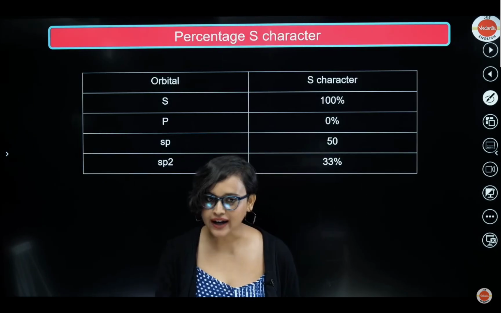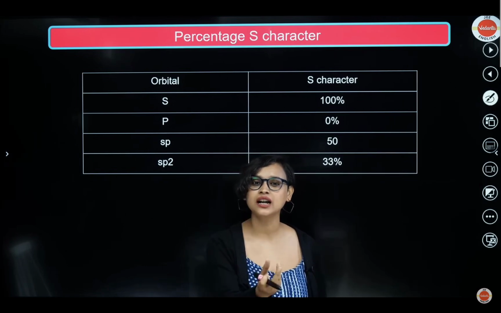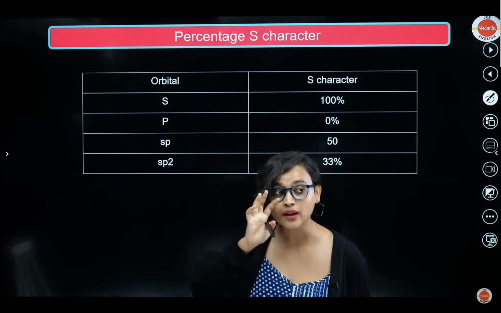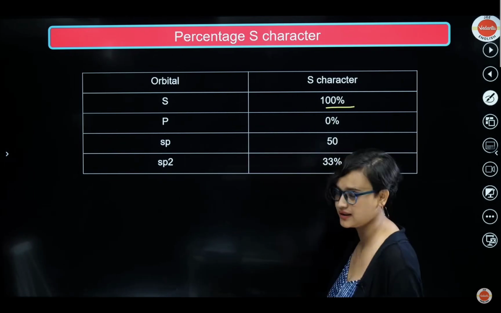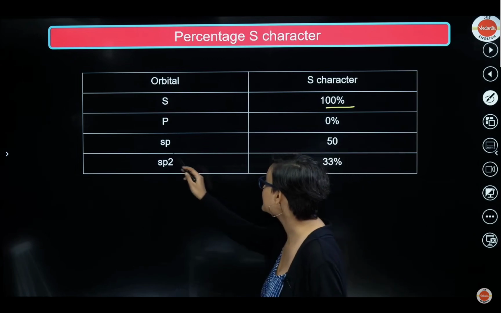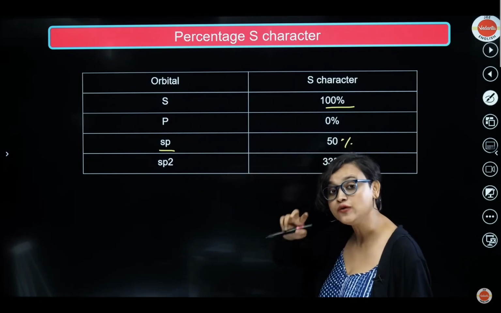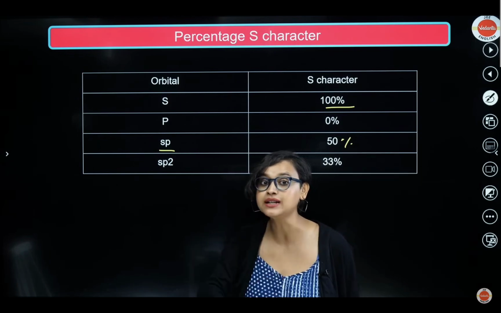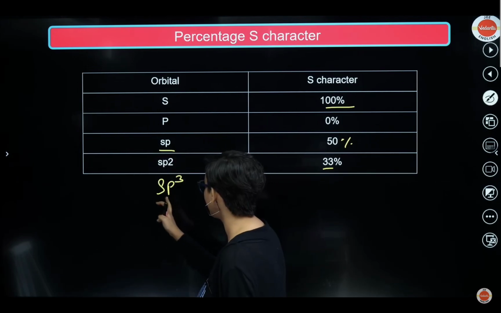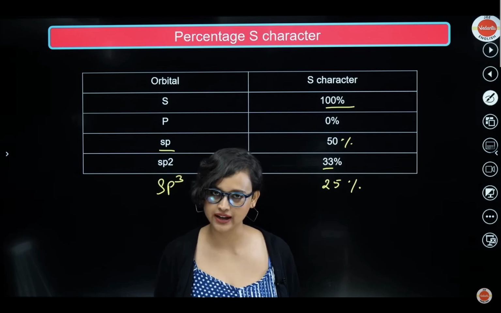All right, everybody. Now finally, there is nothing that does not have an s character or p character. Every bond has a certain percentage of s character and a certain percentage of p character. If you have s orbital only, then the percentage of s character will be 100%. If you have only p orbital, then the percentage of s character will obviously be 0%, right? If you have sp, then 50% will be s character, 50% will be p character. If you have sp2, then 100% will be divided into 3, so s character will be 33%. What if you have sp3? There are 4 orbitals here, so it will be 25%. Getting it?